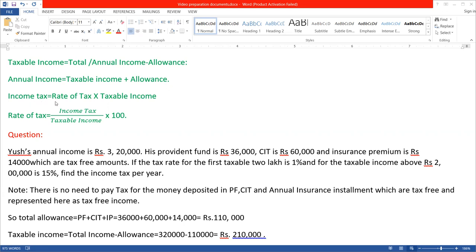So income tax is the rate of tax into taxable income, because income tax is paid only on taxable income, and there is some certain rate of tax known as rate of tax itself. So if you use the cross multiplication rule here, then from this formula you can derive the rate of tax as income tax divided by taxable income into 100. So why 100? Because it is the rate of tax expressed in percentage. Percent means out of 100, that's why into 100 is required.